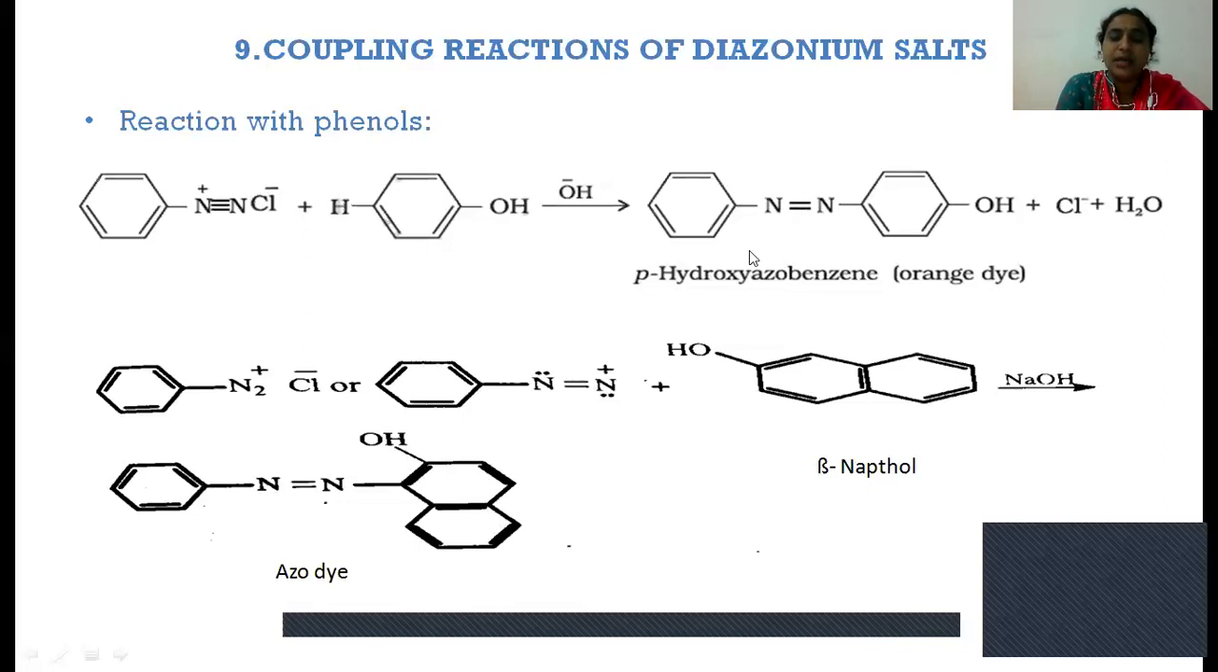These two compounds are dye compounds. Here also, at the first position in naphthol, the carbon is attached to the nitrogen and produces the azo dye. These two are examples of the coupling reaction. So here this is the benzene diazonium chloride. When it reacts with phenol, it produces para hydroxy azobenzene, whereas when it reacts with beta naphthol, it produces the azo dye.